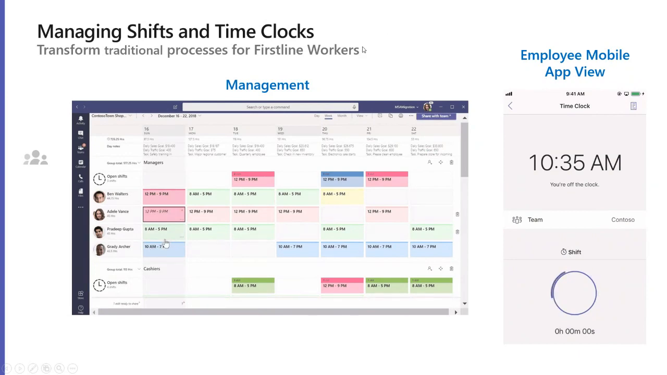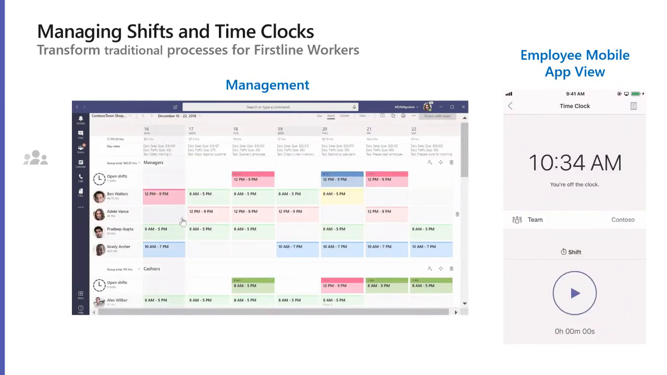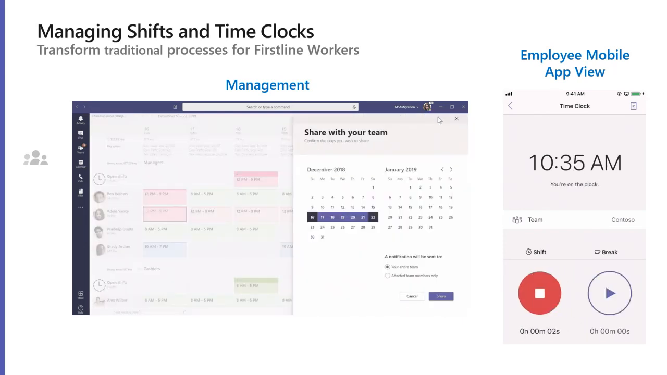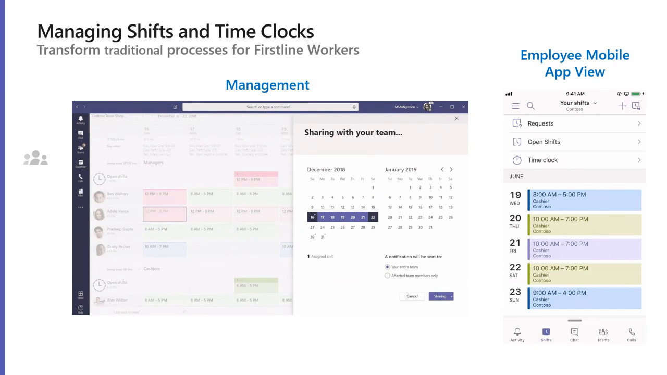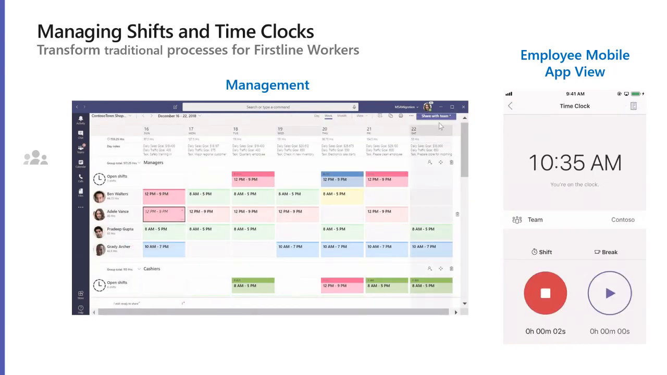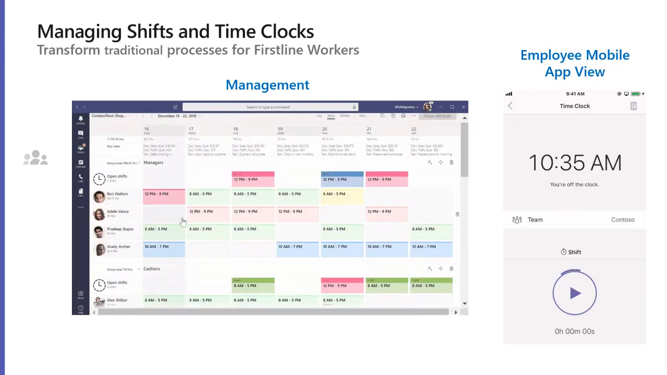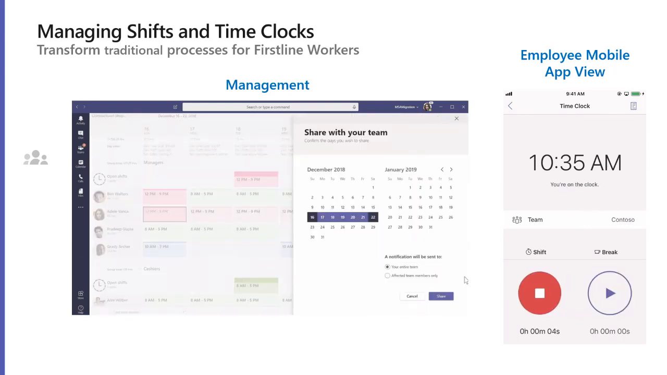So specifically, these are the two views that you will see as a Shifts user. So the left side is specifically for those that are schedule managers or supervisors. The right-hand side is the employee mobile app view. So if you do have users that don't have access to a desktop, we do have the availability to see Shifts on the mobile application.